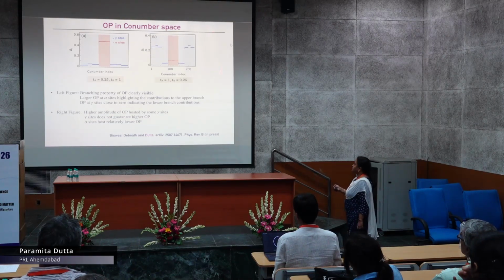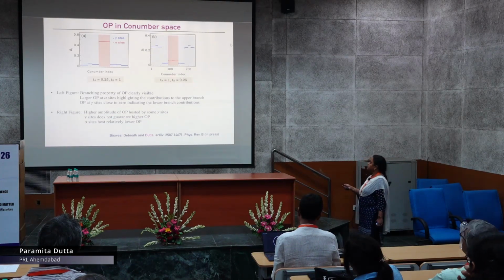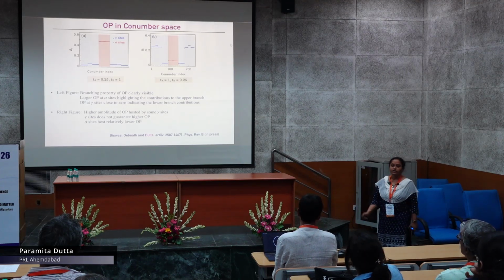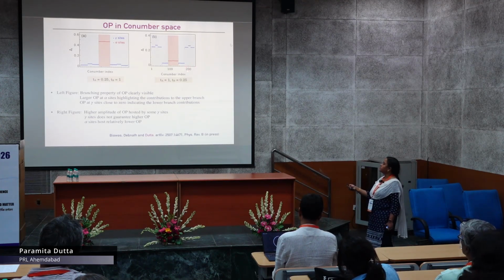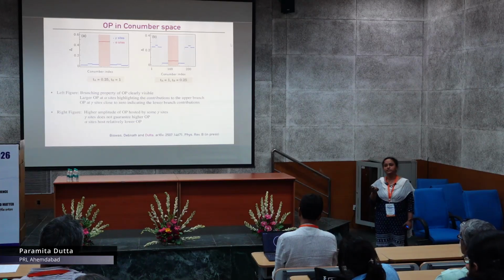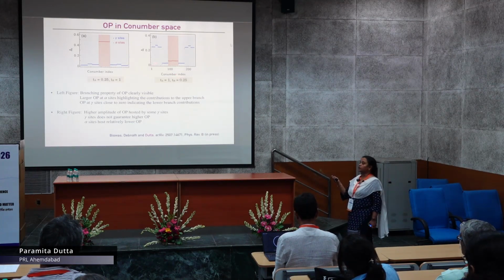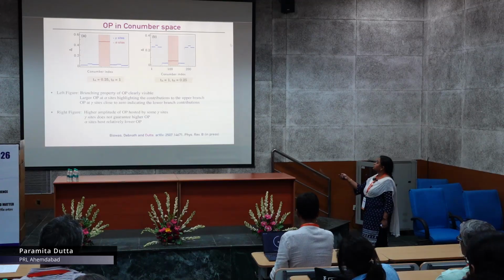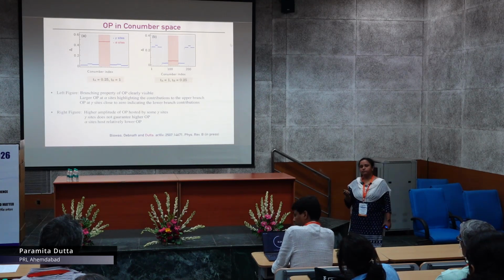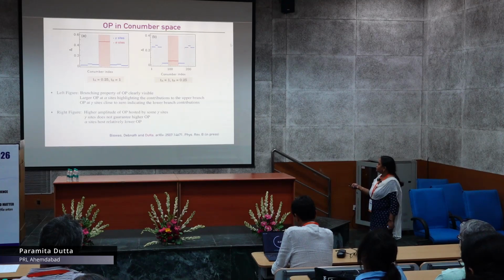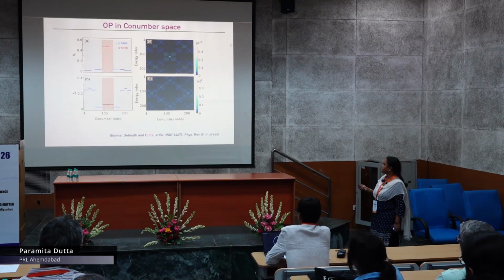If I move on to the reverse parameter regime, what we see is that now these alpha sites are not showing the higher value, they are lower, but I can't say at the same time that the behavior is exactly opposite. That means not all the gamma sites are showing the higher one. A few gamma sites are showing higher order parameter, but a few gamma sites are not. So how to understand this?